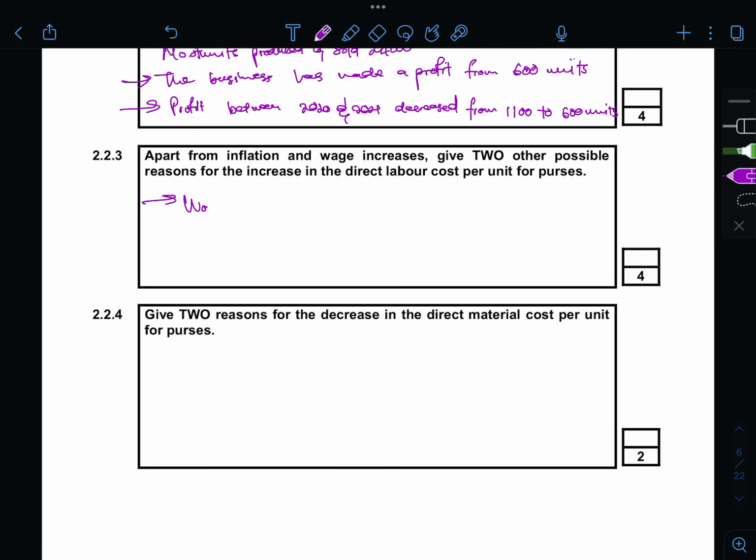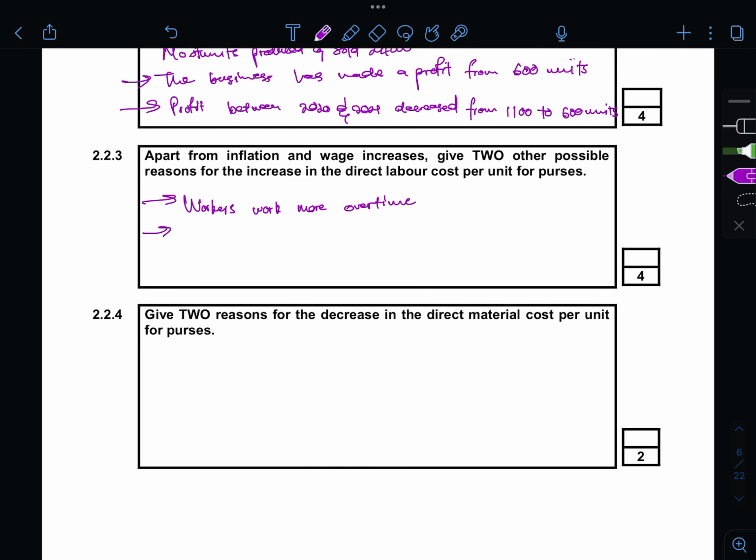So workers work more overtime. So the second one you could think of is that your workers might be wasting time when they're working actually, or the productivity is just not there, and they really can't be productive on the work that they're doing, and hence they become a cost to the business.